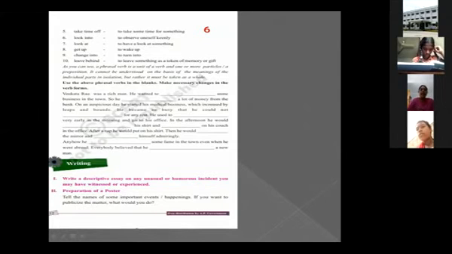So here, writing exercise. Next, writing exercise they have given. This you can finish on your own. And see here, write a descriptive essay on any unusual or humorous incident you may have witnessed or experienced. So if you have any humorous incident that happened in your life, you can describe that one in the form of an essay.